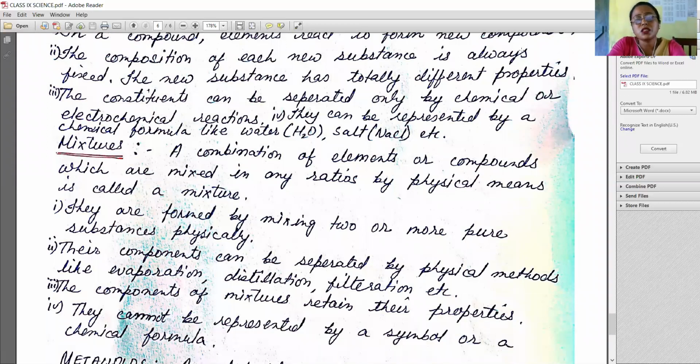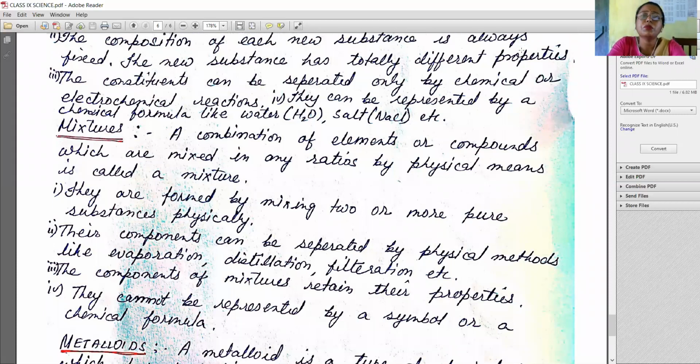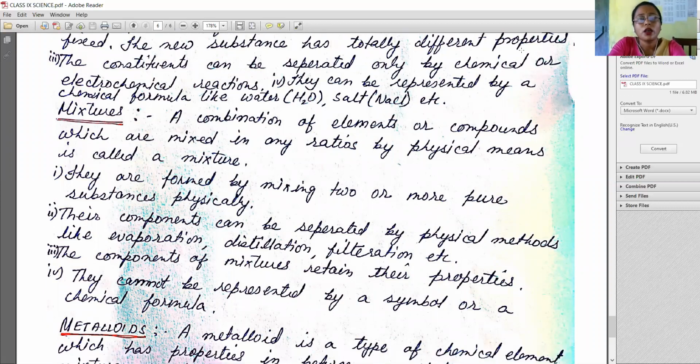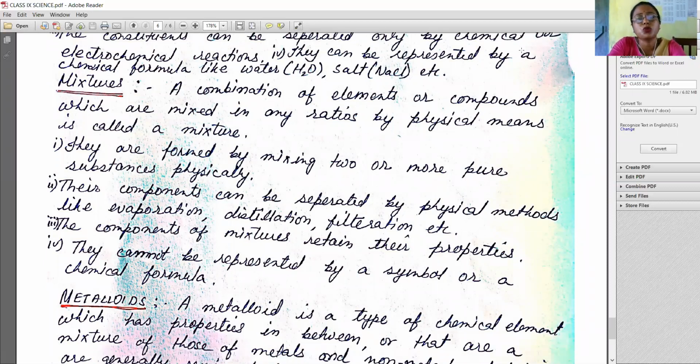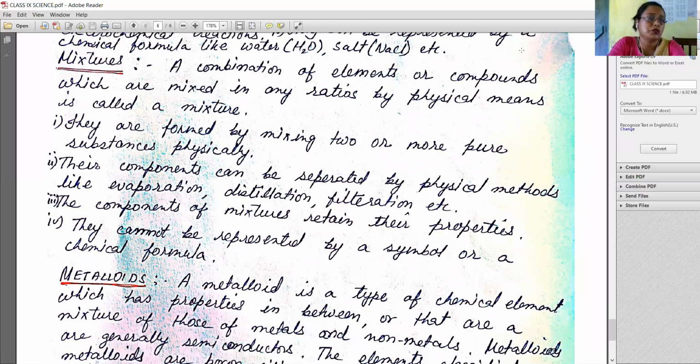The new substance has totally different properties. The constituents can be separated only by chemical or electrochemical reactions. They can be represented by chemical formulas like water, H2O, salt, NaCl, magnesium chloride, MgCl2, etc.